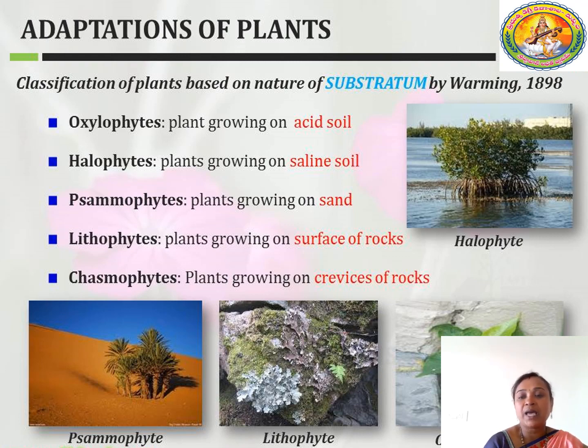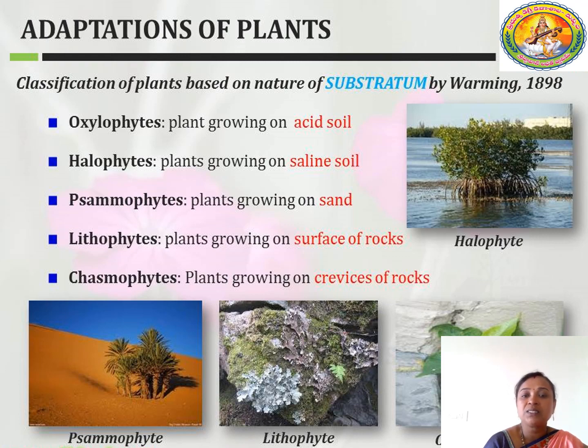Next is halophytes, the plants which are growing in saline water or salt water. Next is psammophytes, the plants which are growing in sand. See here in the diagrams, in the case of psammophytes, the plants are growing on sands.